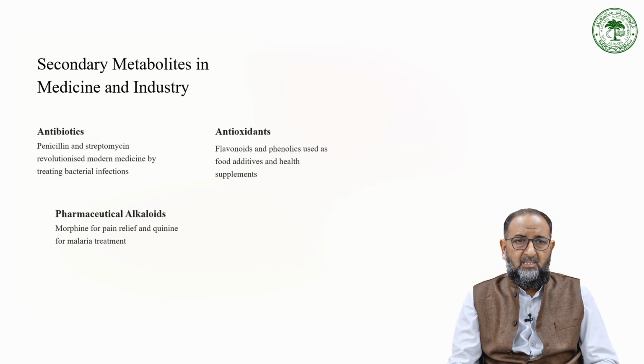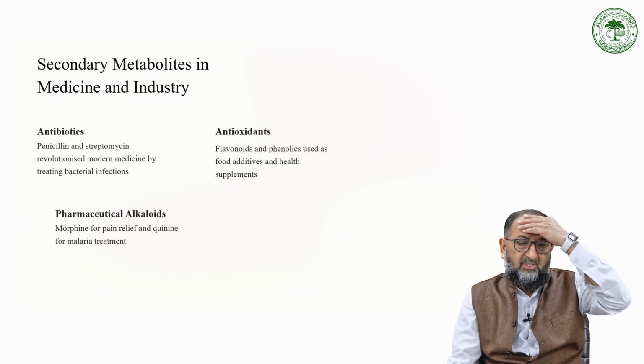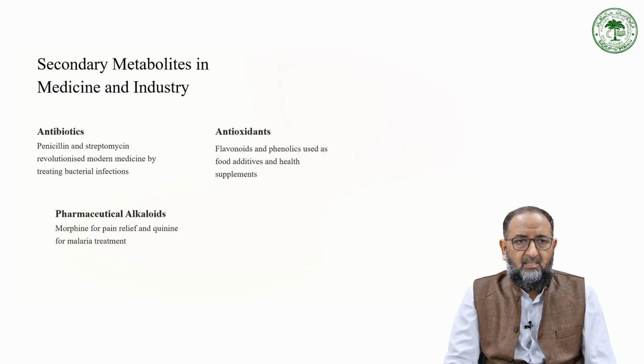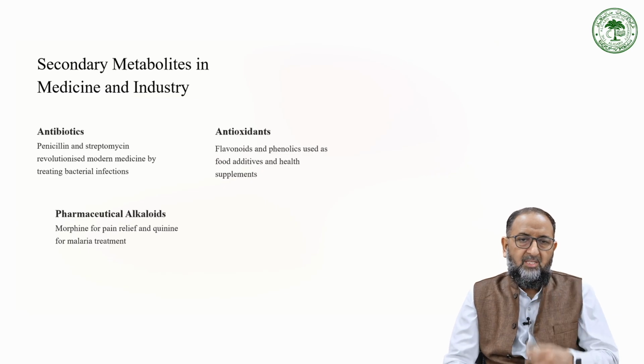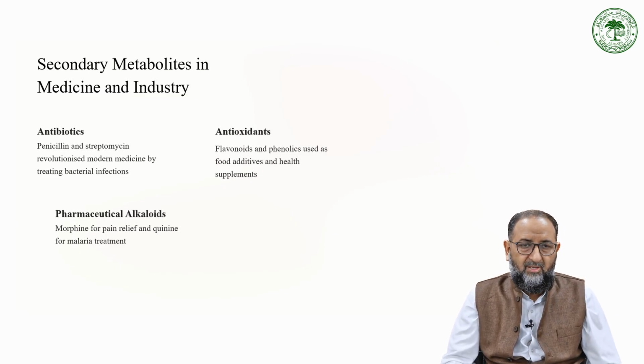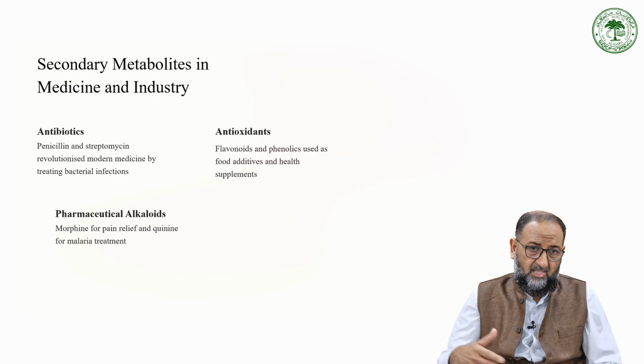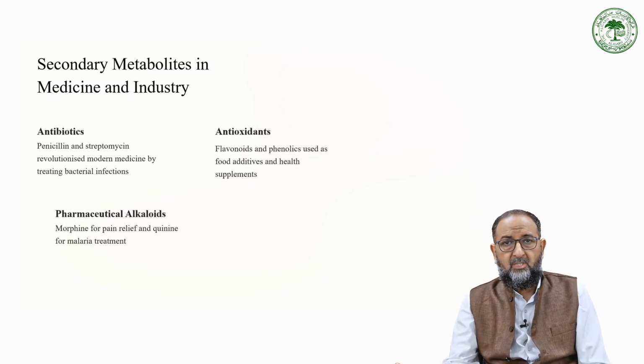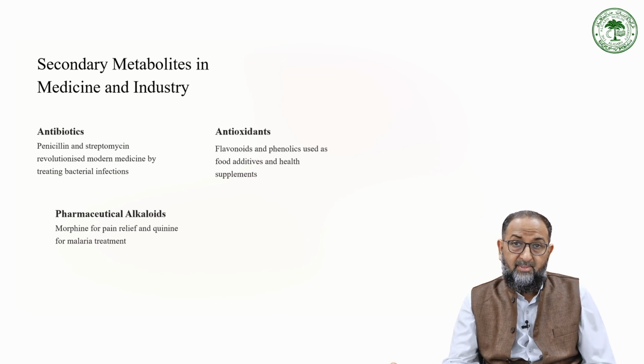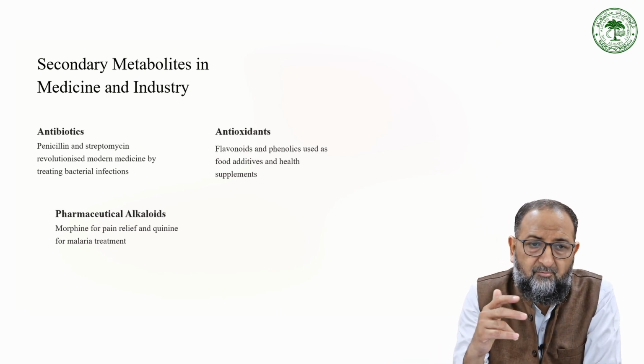Now, secondary metabolites in medicine and industry are very common. For example, antibiotics are very commonly used in medical applications, like penicillin and streptomycin, which revolutionized the healthcare system from 1928-30 to 1947 and till 1960, and even now. Antioxidants are flavonoids and phenolic molecules, which are secondary metabolites, right? They are used as food additives and health supplements in various pharma industries and food industries.